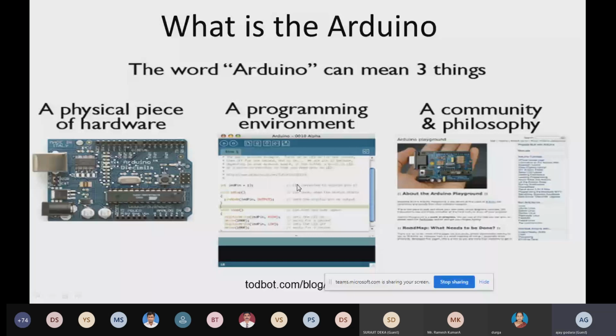Then communities and philosophy, that is the community. Over there you will find many open source codes, and with the help of those you can take some examples and write any complex code in a very simple way without having prior programming knowledge.